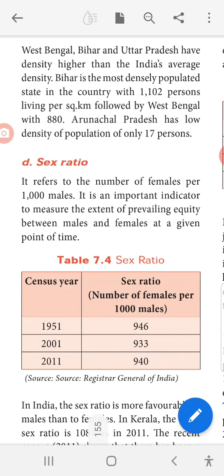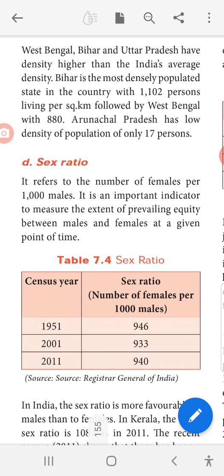Okay, per square kilometer, how many people are settled? That is called density of population. Okay, in Bihar, how many people? That is 1,102 persons per square kilometer. Next, in West Bengal, that is 880. Then Arunachal Pradesh, that is only 17.